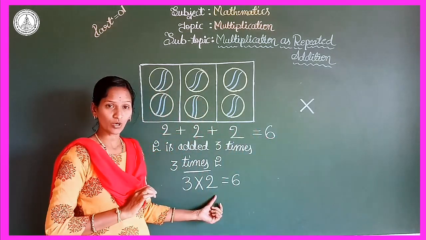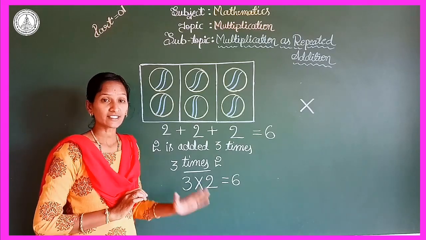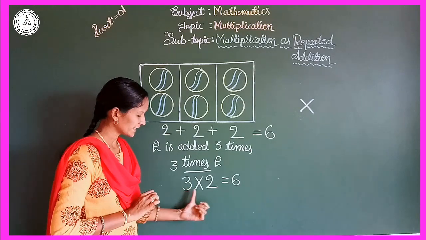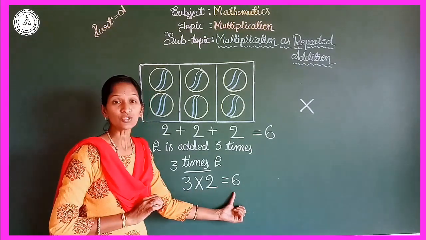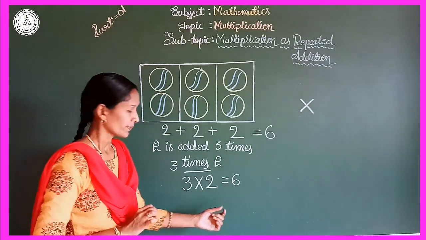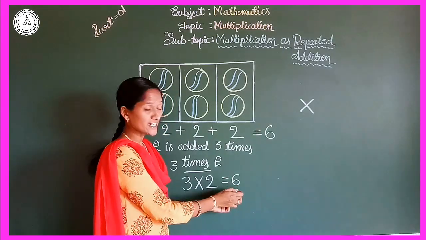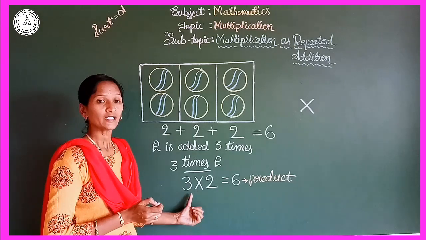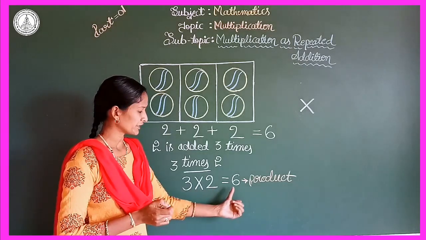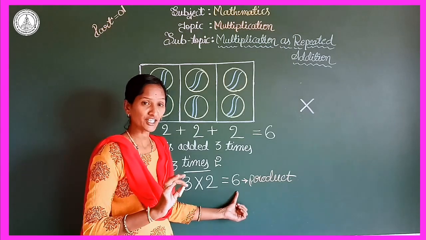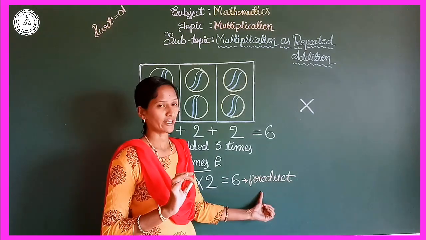The total number of balls is 6. We add the same number 3 times. So 3 into 2 is equal to 6. Here the answer in multiplication we call the product. 3 multiplied by 2, we get 6.